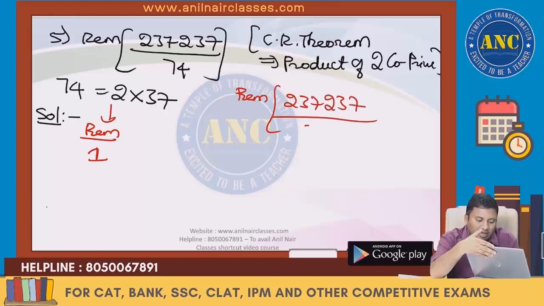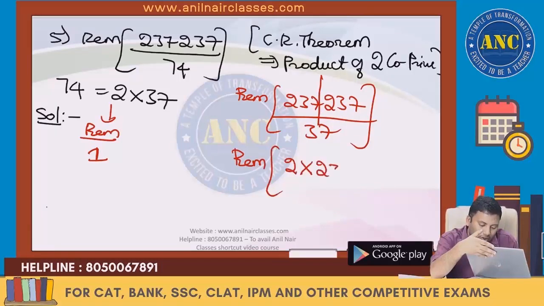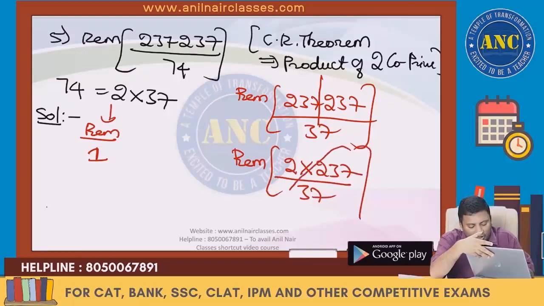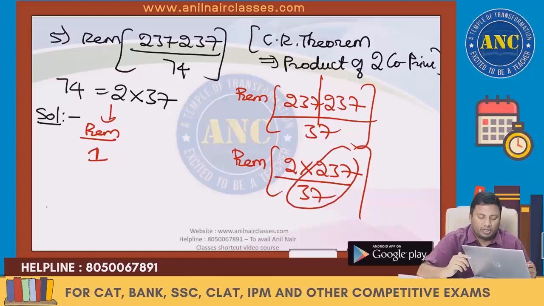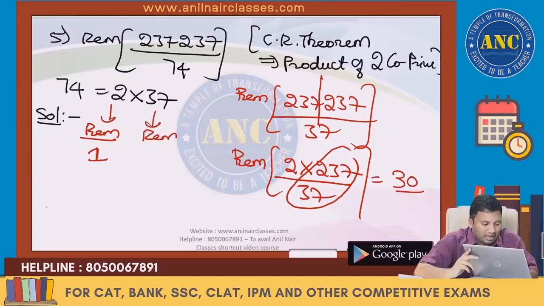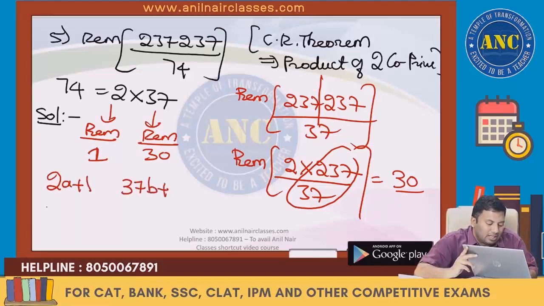237 divided by 37, take a group of 3 digits and add it. So these are nothing but 2 into 237 divided by 37. 37 6s are 222. Remaining is 15. 15 2s are 30. This remainder is 30. When you divide a number by 2, remainder 1. When you divide a number by 37, remainder is 30.